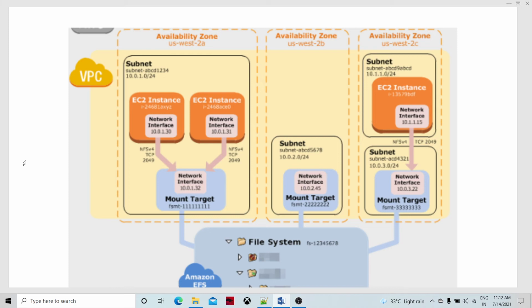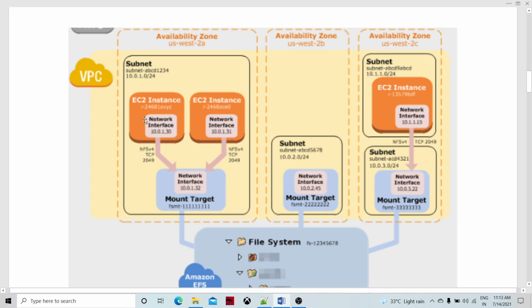The network interfaces are another layer by which any particular EC2 instance is going to access the file system. So we create the VPC, and within the VPC there could be multiple subnets. The VPC comes with certain IP address ranges, and the ranges could be shared among different subnets.